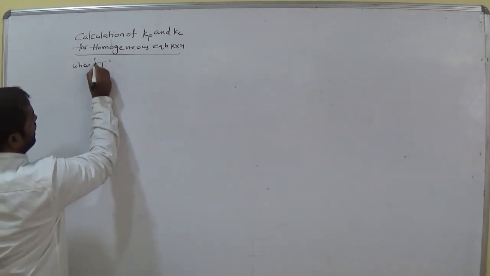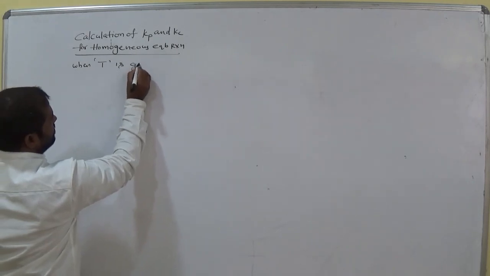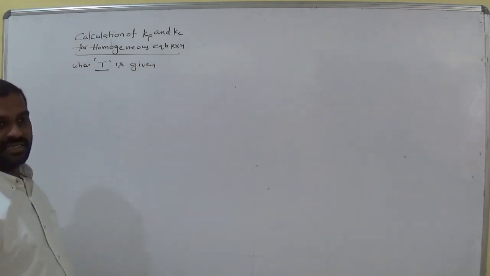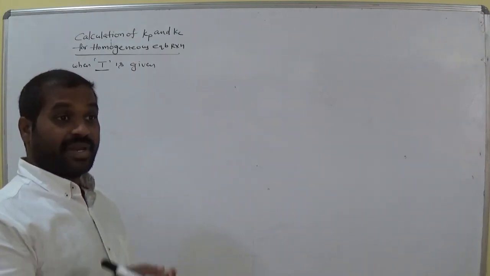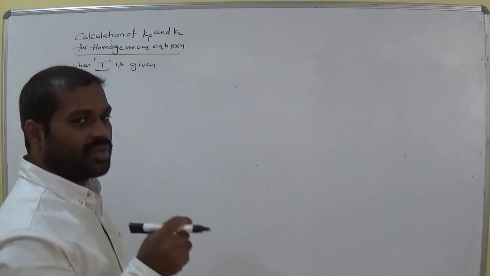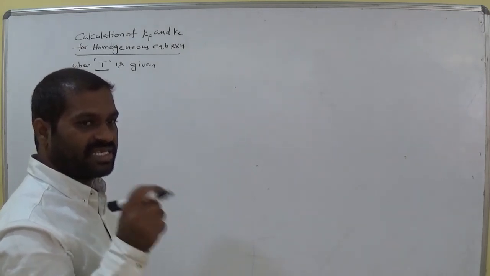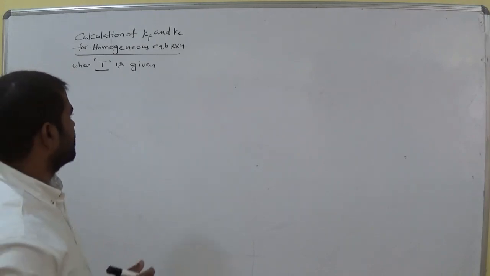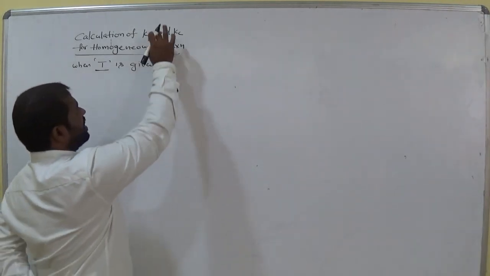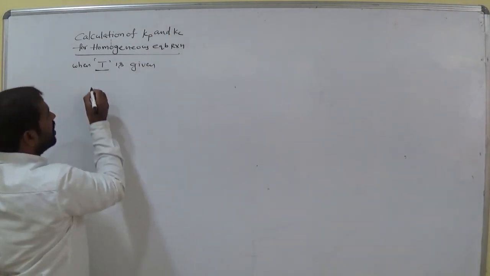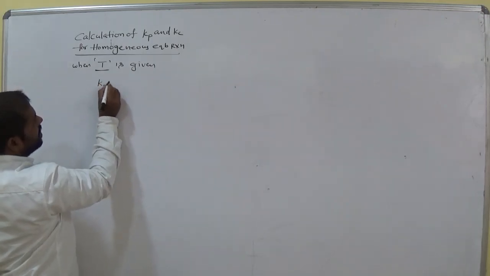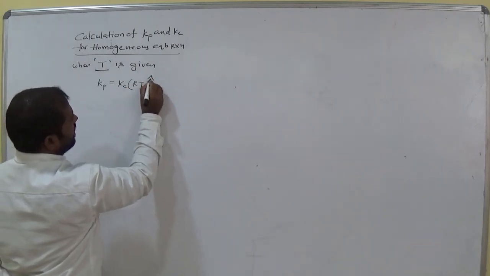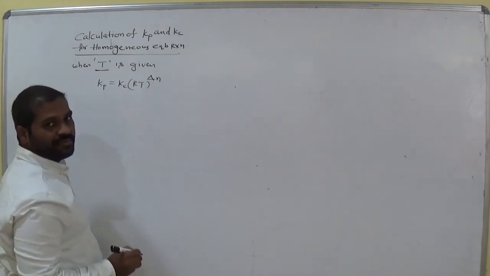When temperature is given, this is very very important. T means temperature here. When temperature is given, then how to calculate Kp Kc relation for a homogeneous equilibrium reaction. Okay. So temperature given relation you know already. So what is that? Kp is equals Kc RT whole power delta n. This is the relation you know.